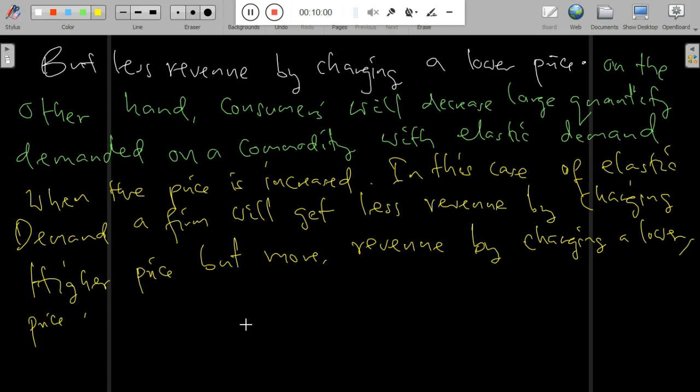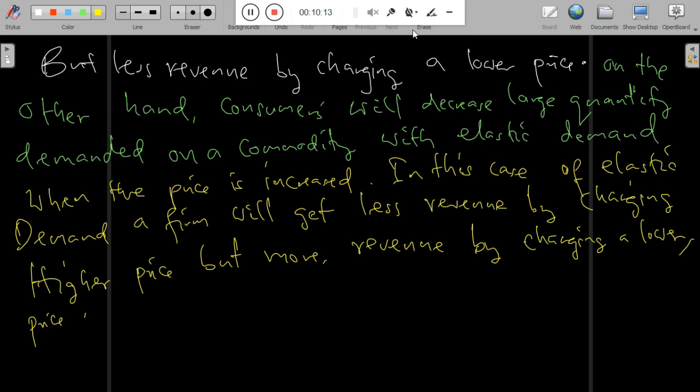What is very much of concern in how price and revenue are determined under elastic and inelastic demand is that most firms charge a higher price for commodities which have inelastic demand, knowing that any change of price does not affect those commodities.